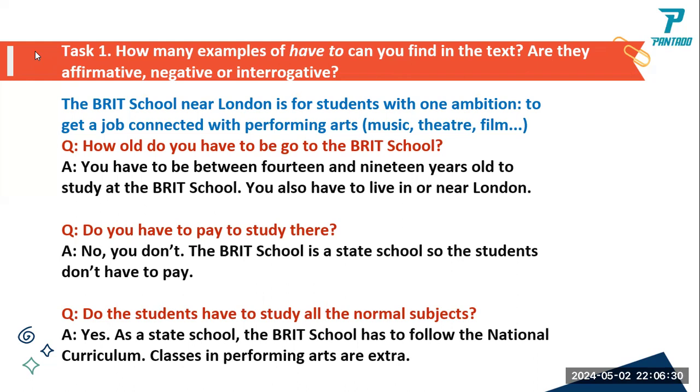You have to choose affirmative, negative, or interrogative. I'm done. Let us see. What are those have to?